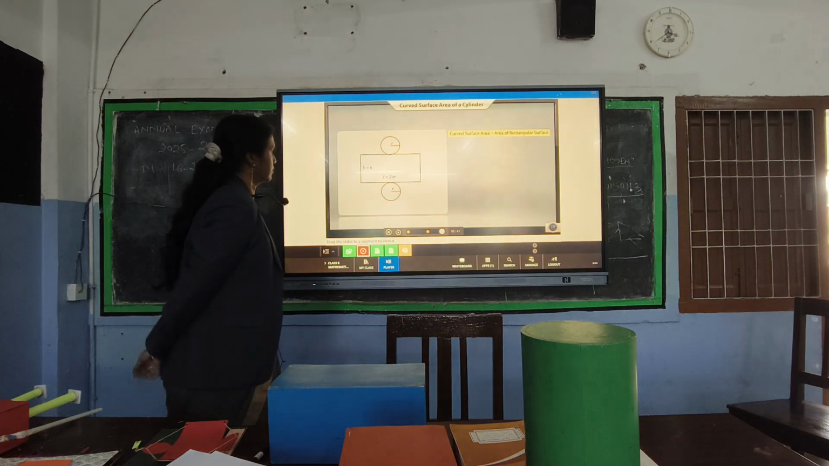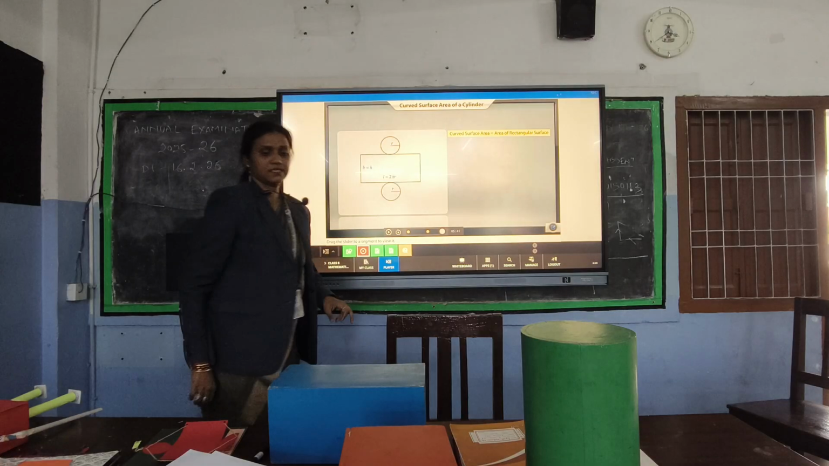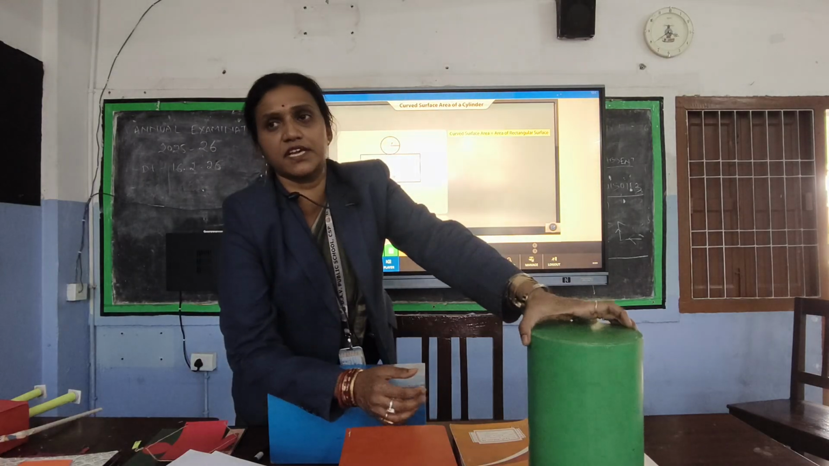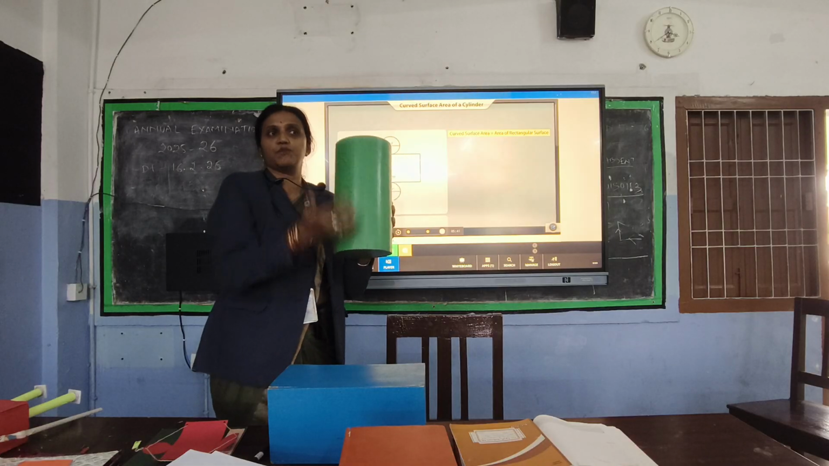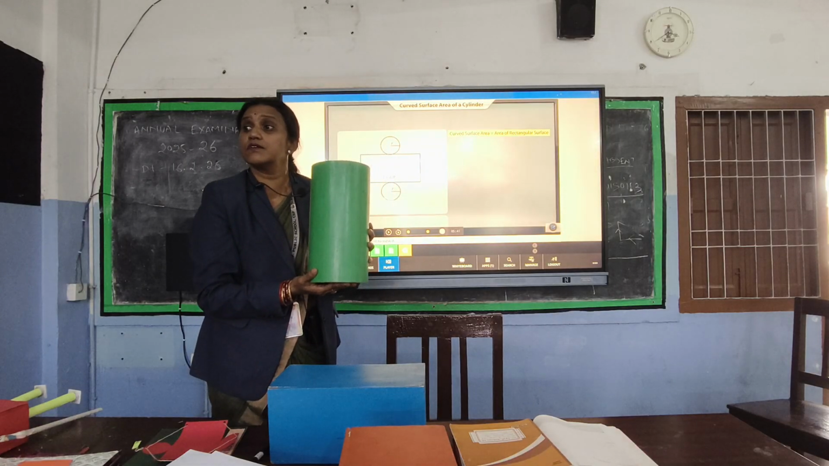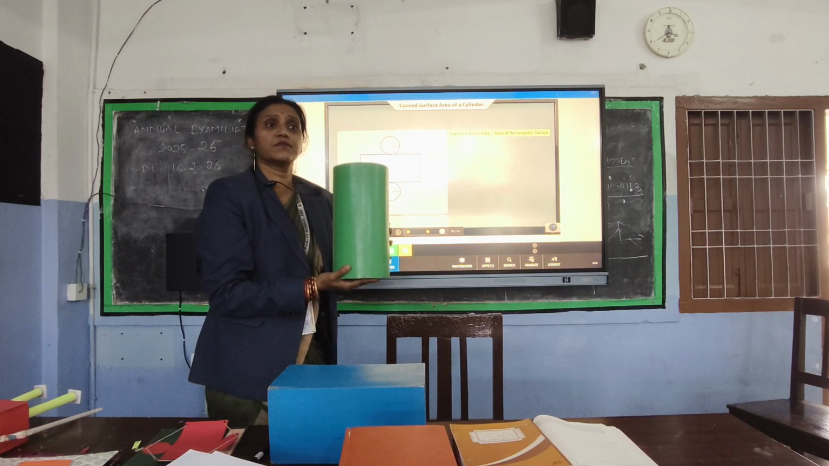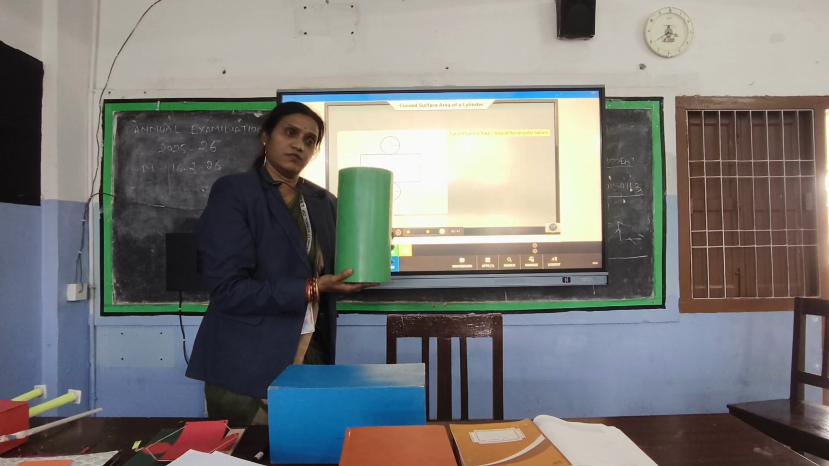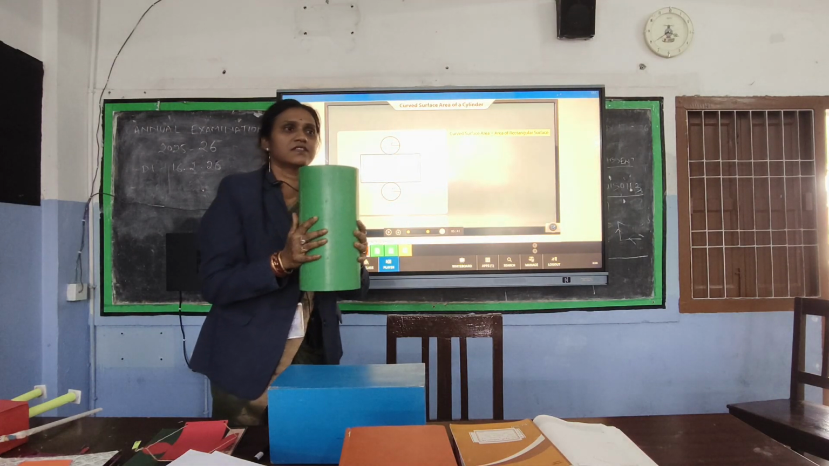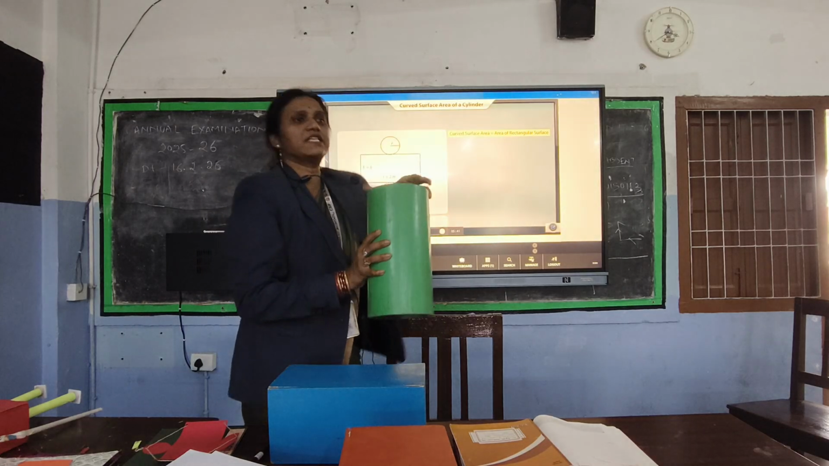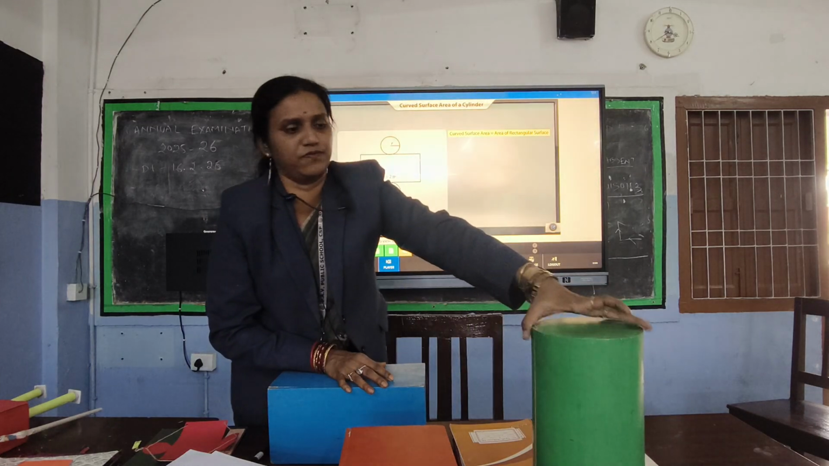The curved surface area, as the name suggests... So what is the total surface area of this cylinder? 2 pi r h plus 2 pi r square. When you simplify, what will you get? 2 pi r times r plus h. Very good. Then what about the curved surface area of a cylinder? 2 pi r h. Simply it is 2 pi r h. Very good.